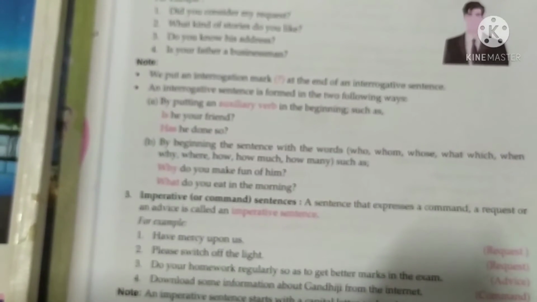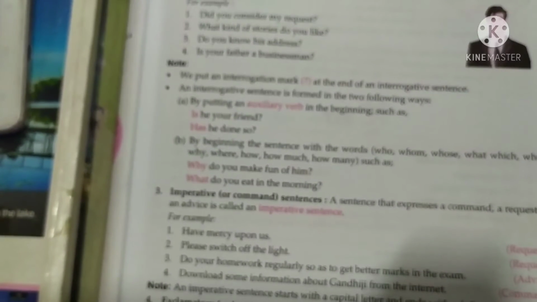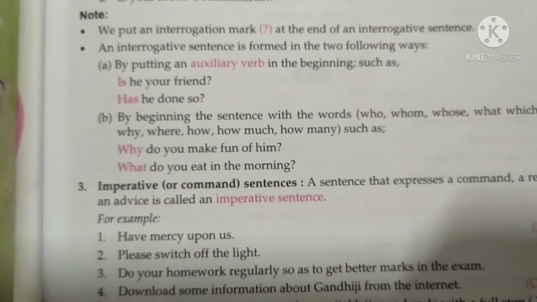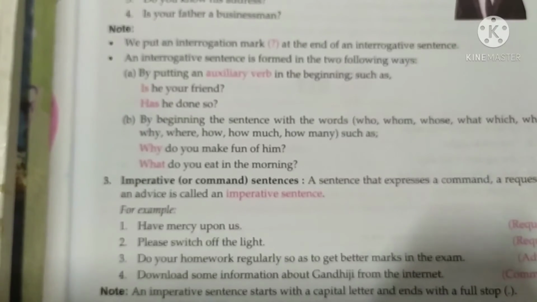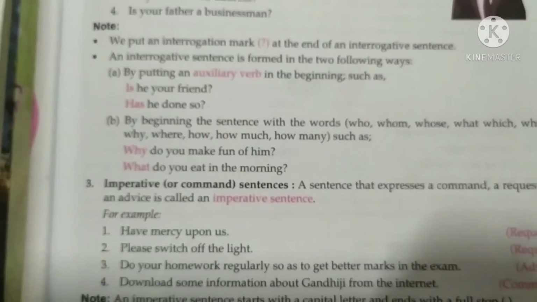Now let's look at the second example. You can write it in your copy. The dog was barking all night, wasn't it? The dog was barking all night is an affirmative statement, so the tag will be negative. How do we add it? After the statement, the dog was barking all night, we put a comma followed by the helping verb wasn't, as you can see in your book also, and then the pronoun it, because the subject here is dog. Then we add the question mark. I hope you have understood it. Now we will see another one.